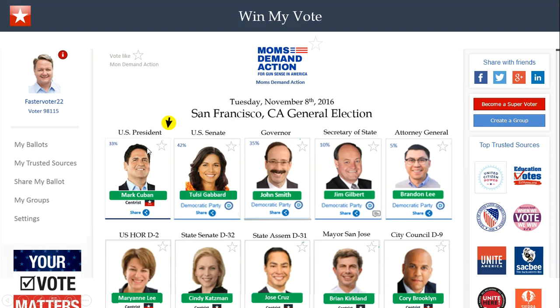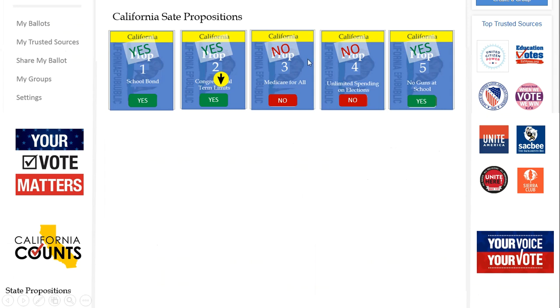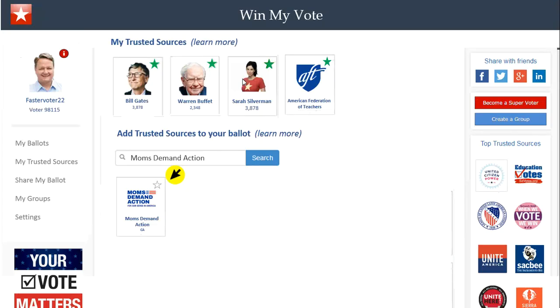So on this right here, let's say if I agree with one of their endorsements, I can just click the star and my ballot will be automatically updated. If I like this group a lot and I want to vote exactly like them, I can do that. And then my ballot will be exactly like their ballot. And then let's say I go down and I liked everything except for this one. I still have full control of changing all of my votes and all of my favorites at any time that I want.